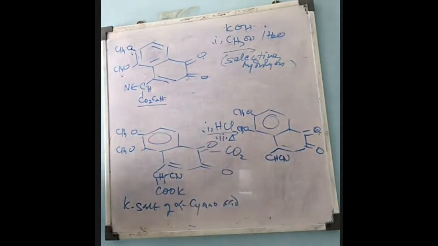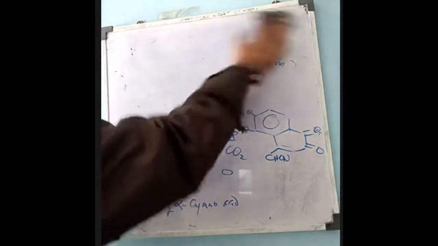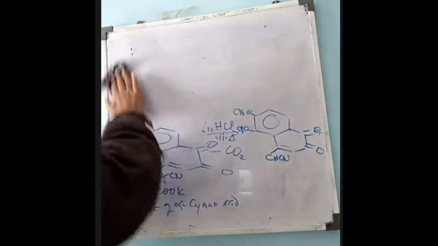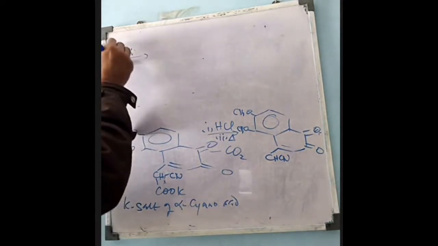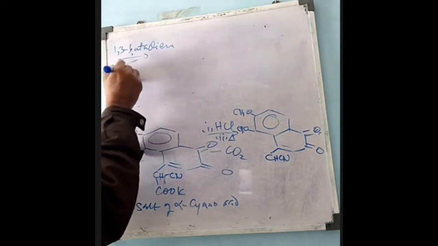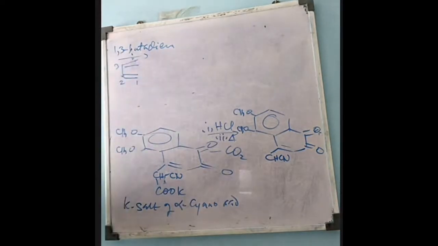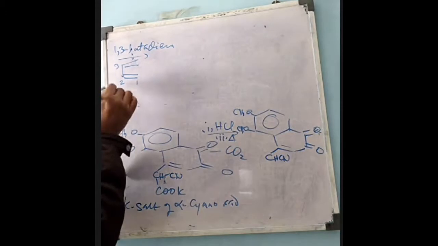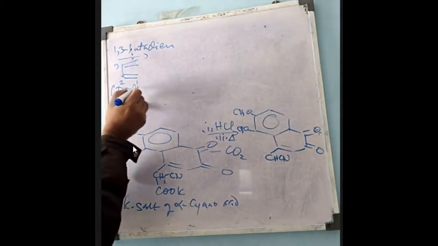And when this cyano compound is treated with 1,3-butadiene, like this, this reaction, if you remember, is known as the Diels-Alder reaction.